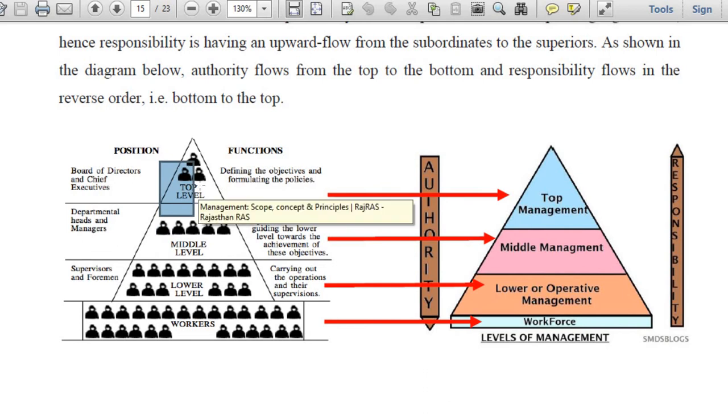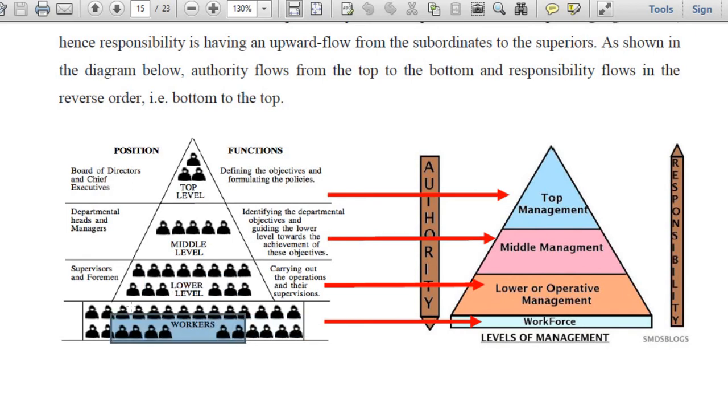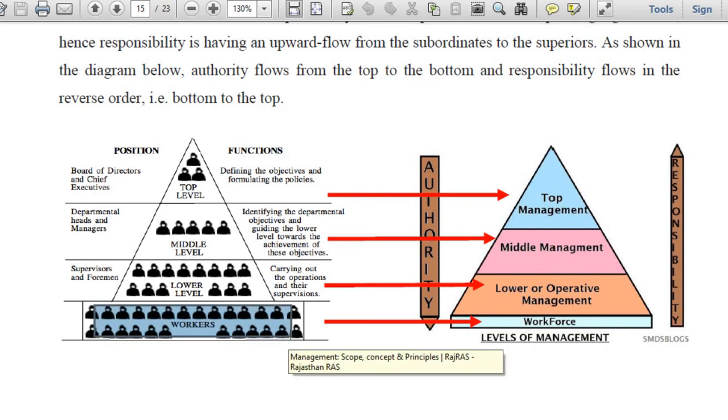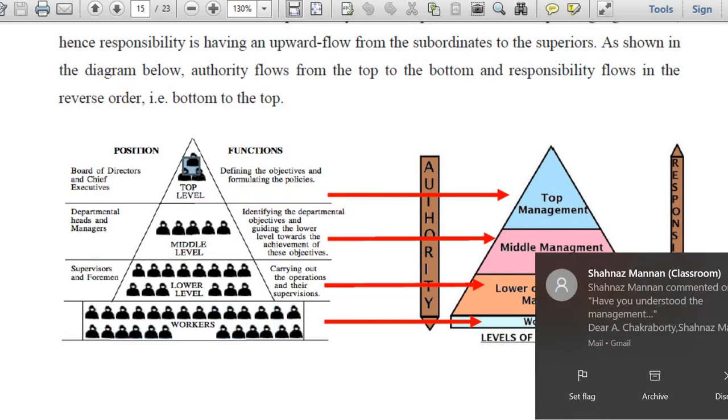And once my objectives for my department are approved by the top level managers, I can immediately start interpreting the same to the lower level and say, see guys, now I am done with my objectives. This will be the goal of our department for this year, this period. Please get it done with the non-managerial level people, because ultimately the execution or the activity will be done by this group of workers. They will be actually into the practice of fulfilling the objectives which are set by the middle level managers for their own departments and the top level managers for the overall organization.